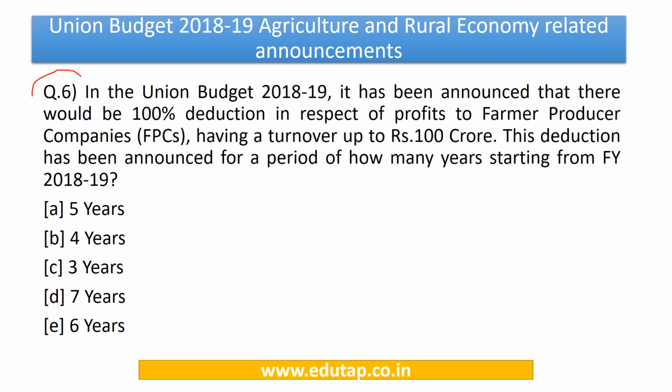Moving on to question number 6. In the Union Budget 2018-19, it has been announced that there would be 100% deduction in respect of profits to farmer producer companies which have a turnover of up to Rs.100 Crore. This deduction has been announced for a period of how many years starting from the financial year of 2018-19? The answer to this question is 5 years.